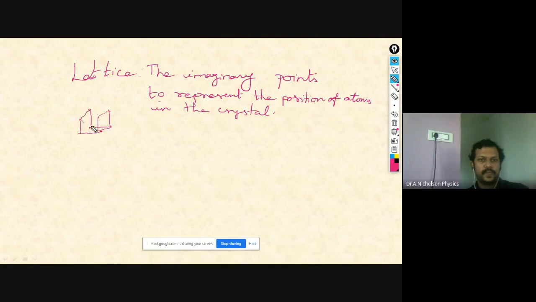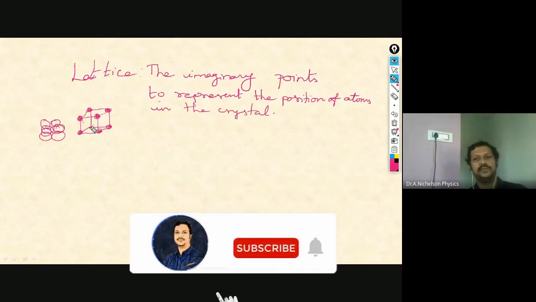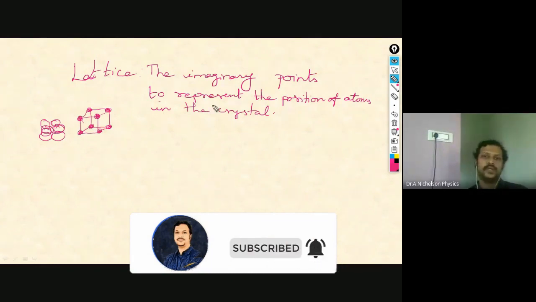I will tell you how it will be. The actual form of atoms, how the cubical crystal will be. The atoms are held together like this, bottom four and at the top, the three-dimensional form. Okay, so this is how it appears to be. But to represent that, we are using an imaginary point like this. So this represents the position of the atom. So the imaginary points to represent the position of atoms in the crystal is called lattice.